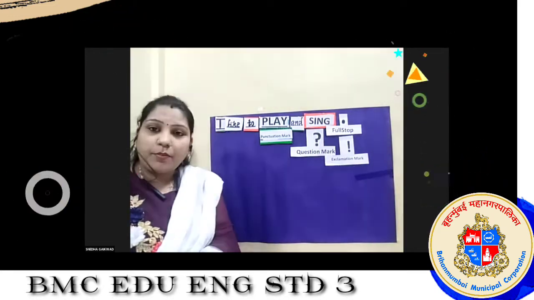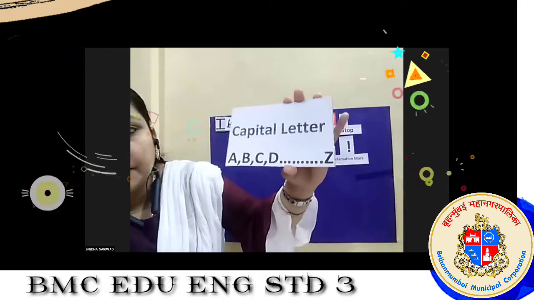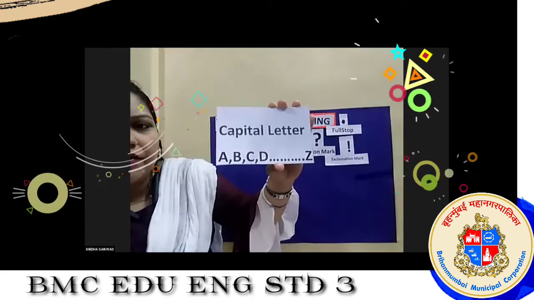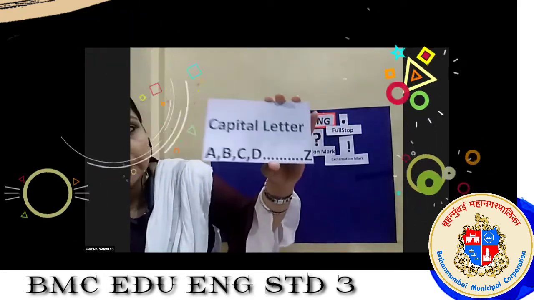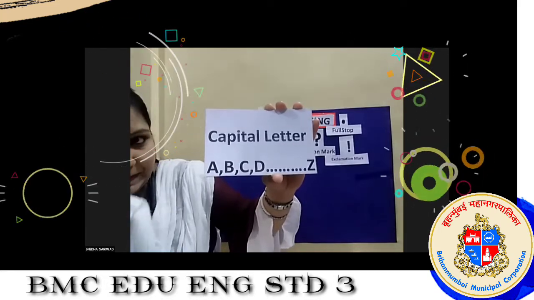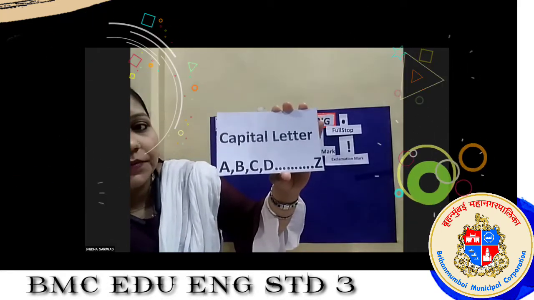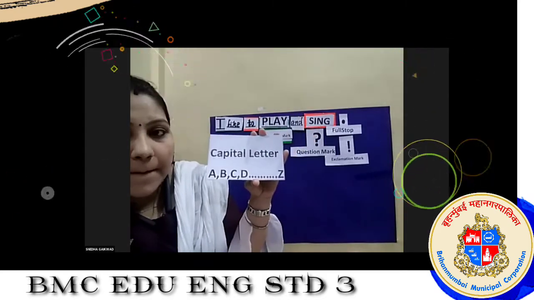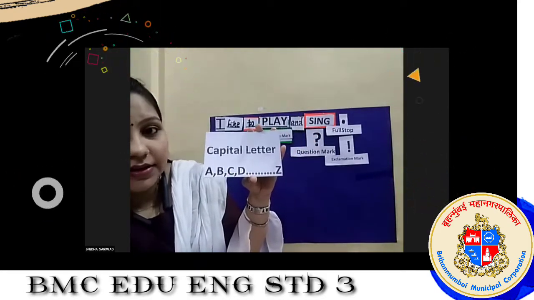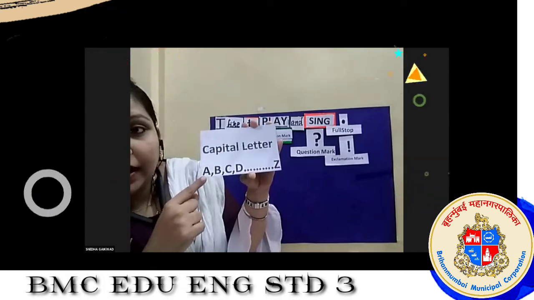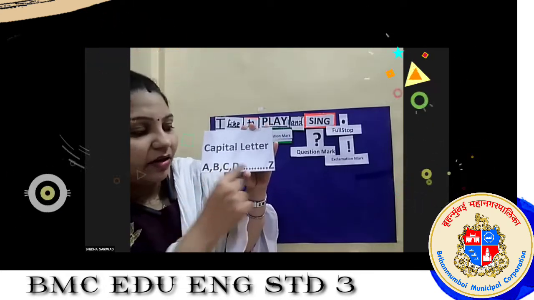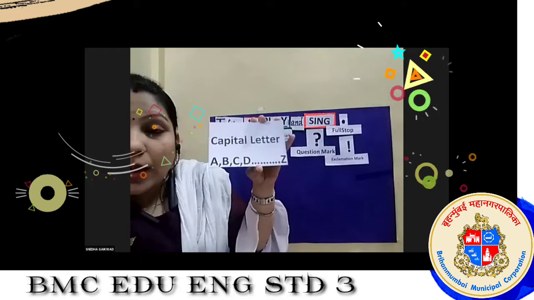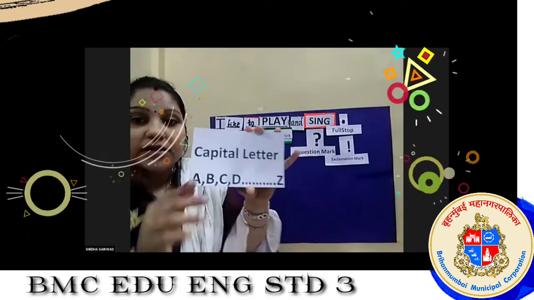The second main important thing. See, read this, what I have written in this. Capital letters. Yes, this is capital letter A, B, C, D, all capital letters till Z. So why capital letters? See here.